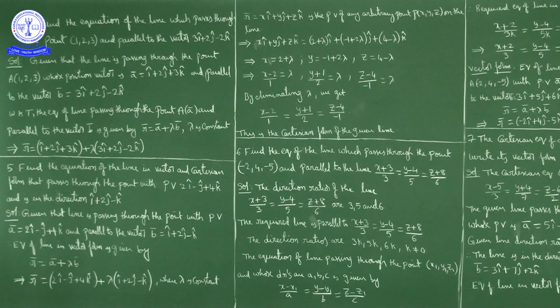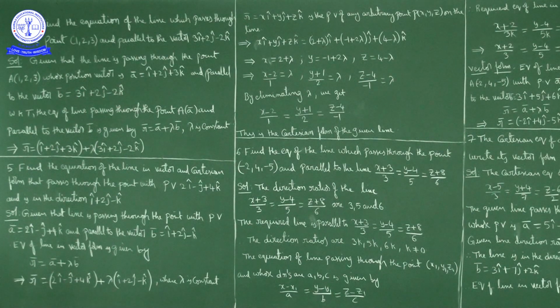This is vector form. Now I didn't write Cartesian form. You write it. How to write? So passing through the point, what is given here? Passing through the point 1, 2, 3. So we'll consider this one as x1, y1, z1, and direction ratios of the vector parallel to this line is 3, 2, minus 2.